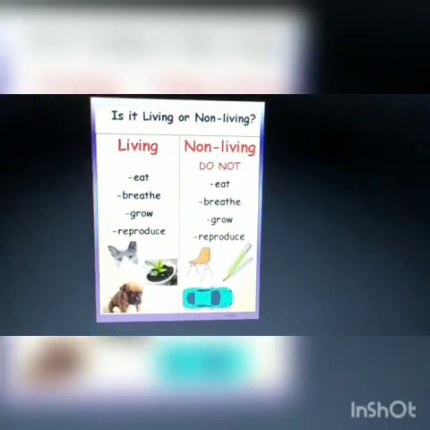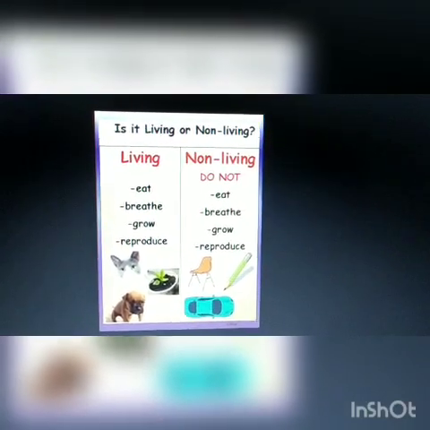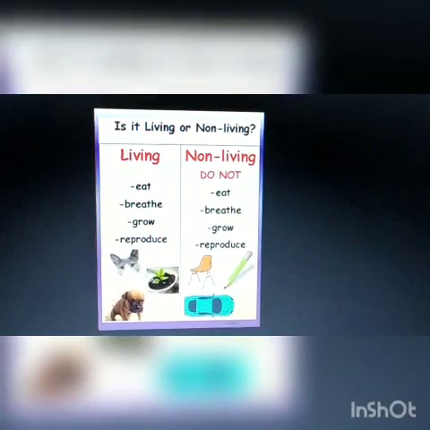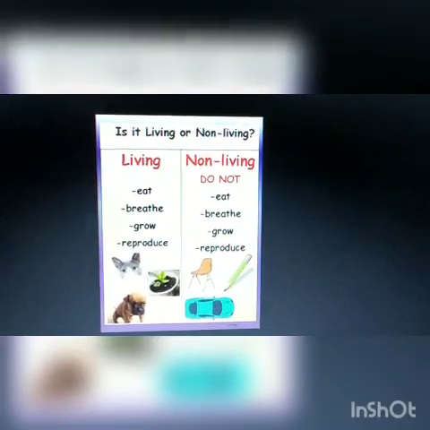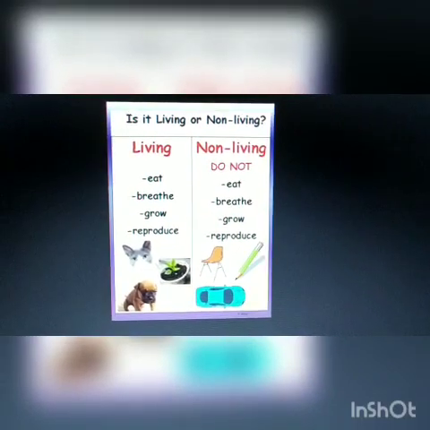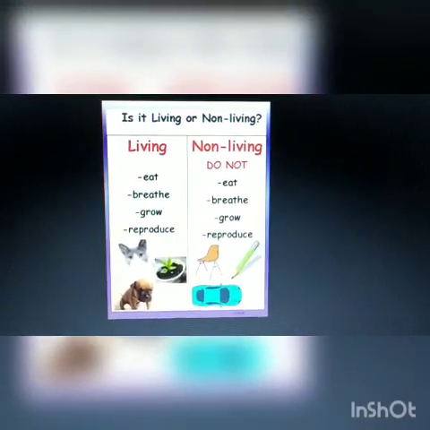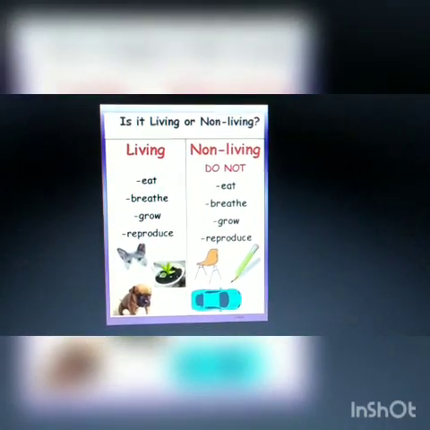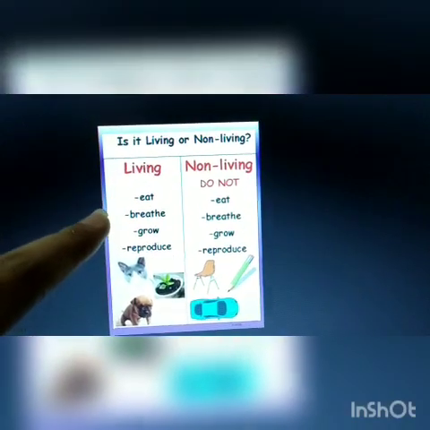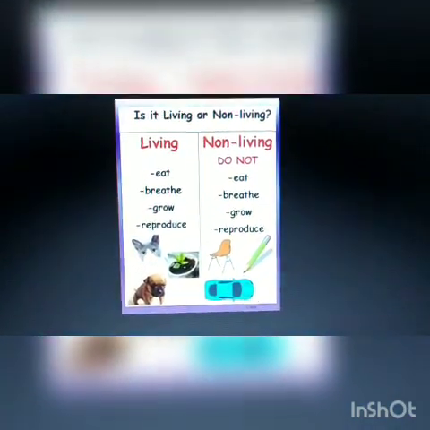Hello students, we have finished our chapter 2. Now, before going any further, tell me students, what are the characters of a living thing? Yes, as we have discussed in our first chapter, living things eat, breathe, grow and reproduce.